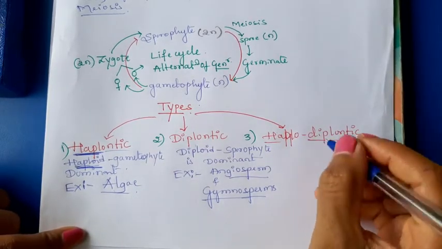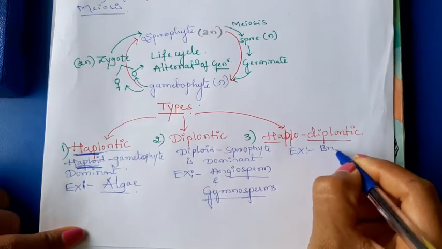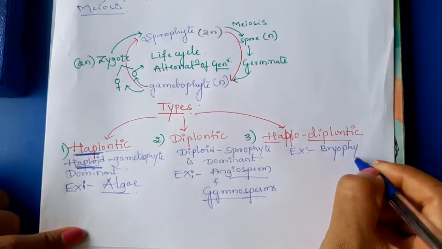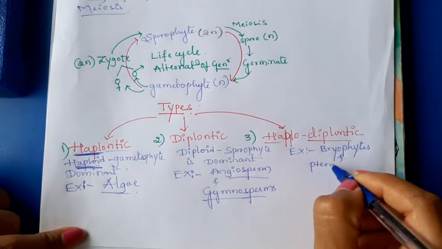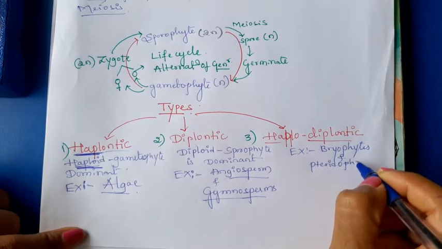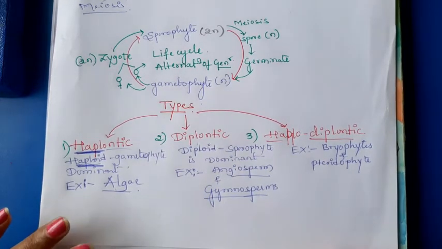Haplodiplontic life cycle we can see in case of bryophytes and pteridophytes. That is the intermediate life cycle.